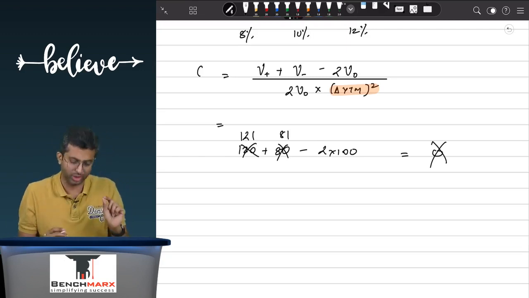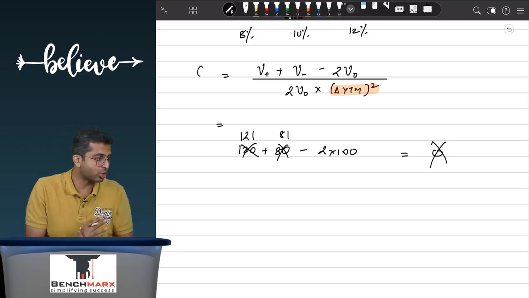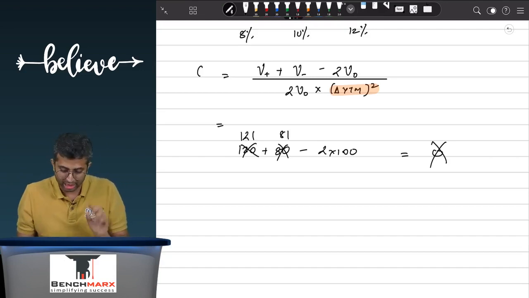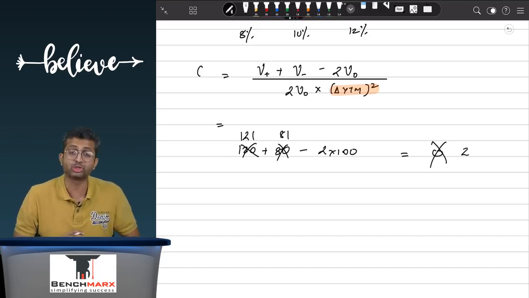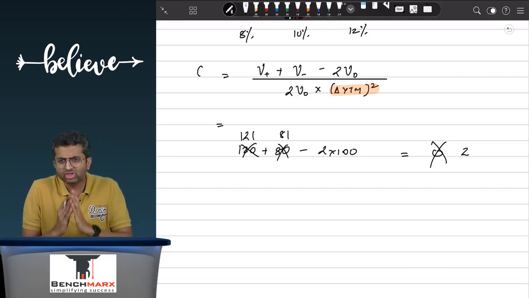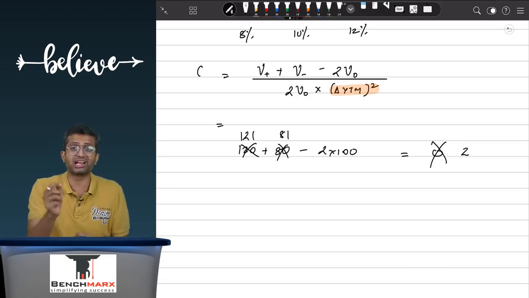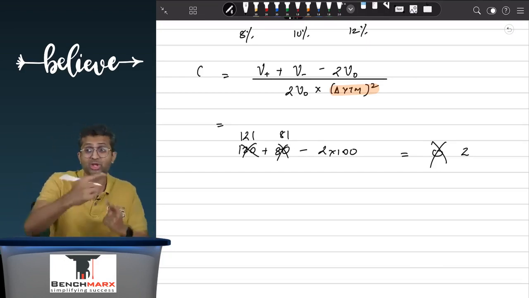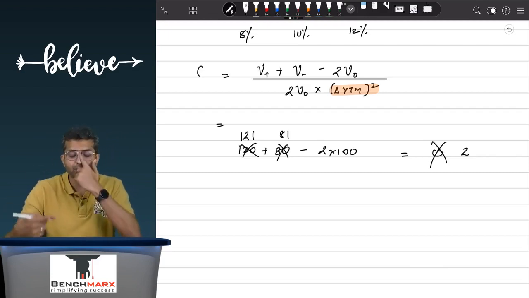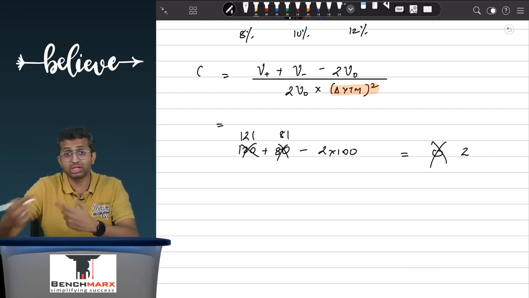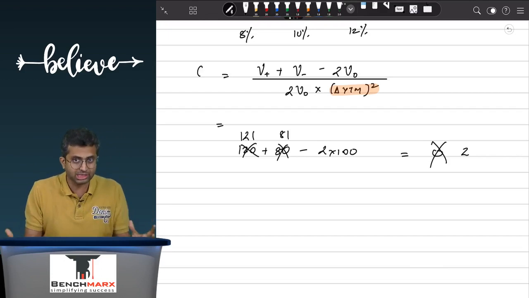So that 1 over there, as well as instead of 80, it goes to 81. So that 1 again over there. These are the sources of convexity. So this 2 is the source of convexity which I want to find. If the actual change was linear, the answer would have been 0 in the numerator. However, the answer is actually 2. And that is because of the convex nature, and the convex nature is because of the dynamic nature of duration. As rate of interest changes, the duration keeps on changing. That is the core reason behind all of this.